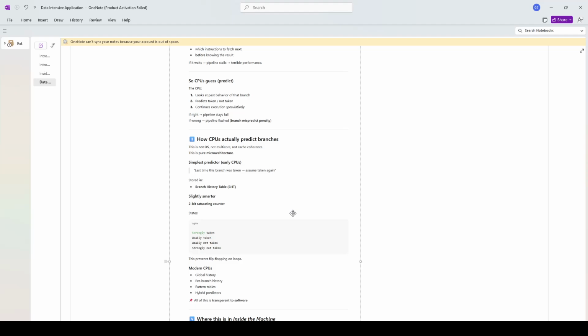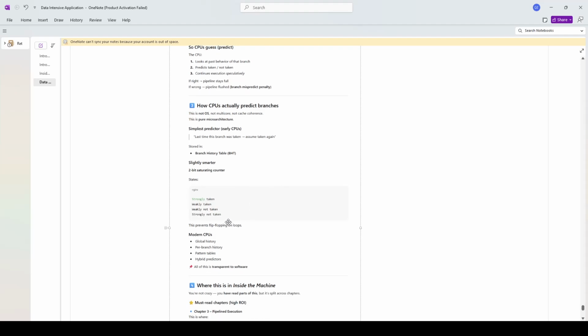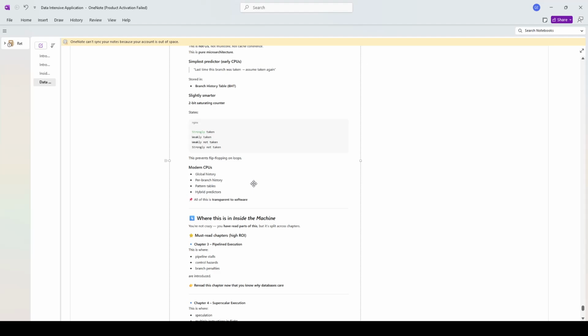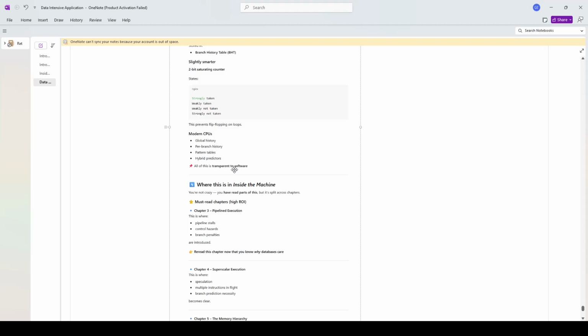Slightly smarter: a 2-bit saturating counter with states strongly taken, weakly taken, weakly not taken, strongly not taken. This 2-bit saturating counter is how the CPU decides whether to use the prediction again. This prevents flip-flopping on loops.